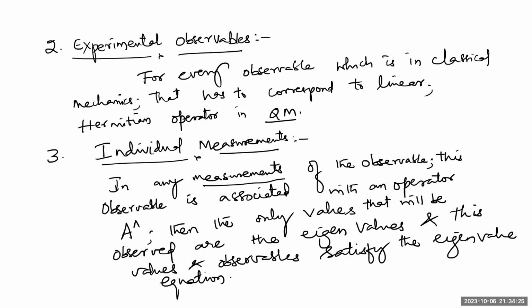Then the only values observed for that parameter can be eigenvalues only. And these values of the observable have to satisfy the eigenvalue equation. That's the third postulate of quantum mechanics. Have you studied this one?